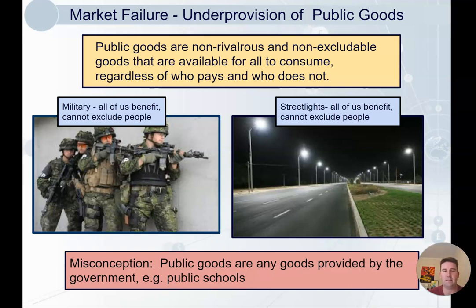Now, a misconception that gets made, and you're going to be careful about this, especially in the exam, if there's mention of a public good, like those two words being used right next to each other like that, public goods, what we mean is this market failure. So it's very common and understandable for people to think, oh, public goods is any good provided by the government, like a public school. That's not the case. Public goods is referring to the market failure here. So market failure, because firms can't profit from providing these goods, they will not provide them. So in a free market with no government, they're going to be underprovided. That's why the government has to step in.